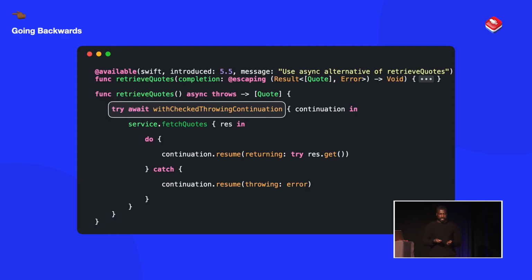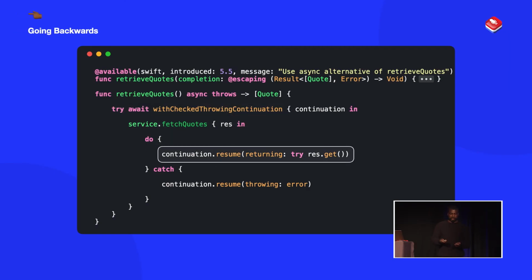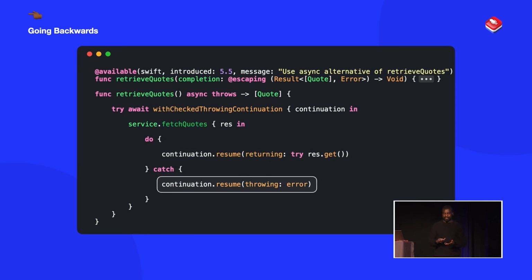So you can slowly start to deprecate any code that doesn't conform to Swift concurrency. So we've got our continuation, and in order to use it within our closure, all we need to do is simply say on resume, return this value, and if it fails, throw an error.